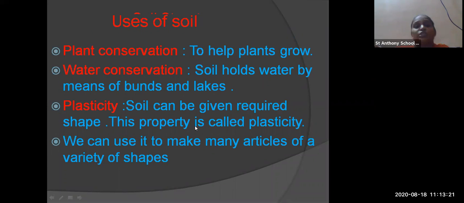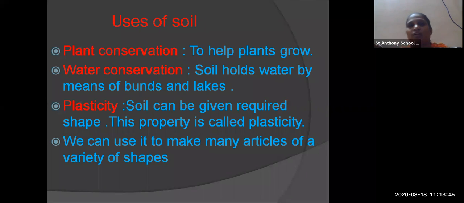Now, what are the uses of soil? Uses of soil: plant conservation. To help plants grow, what is important? Soil is important. So what is the use of soil? For plant conservation, it helps the plant to grow in the soil.